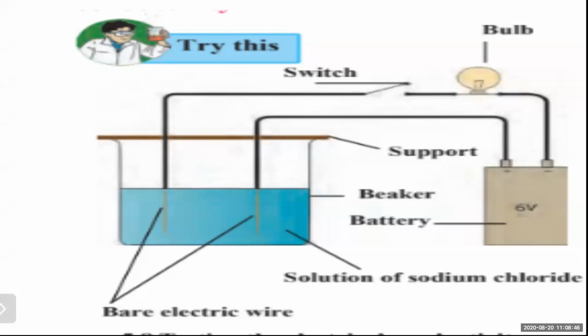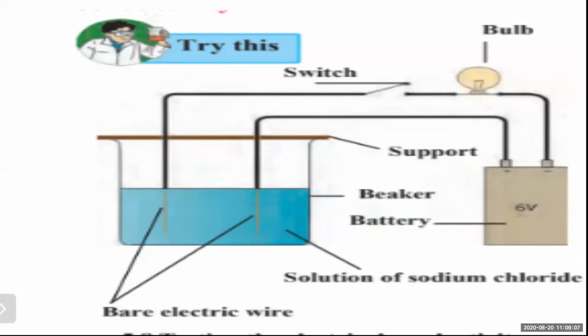These are called electrodes. We can call this bare wire also an electrode. Plates are also called electrodes, or rods of metals will also be called electrodes. The electrode connected to the negative terminal of the battery by means of a wire is called the cathode.